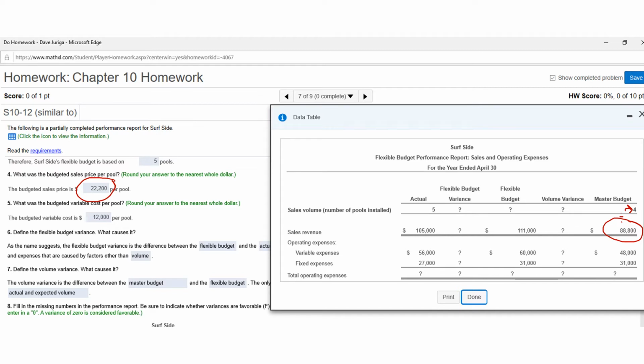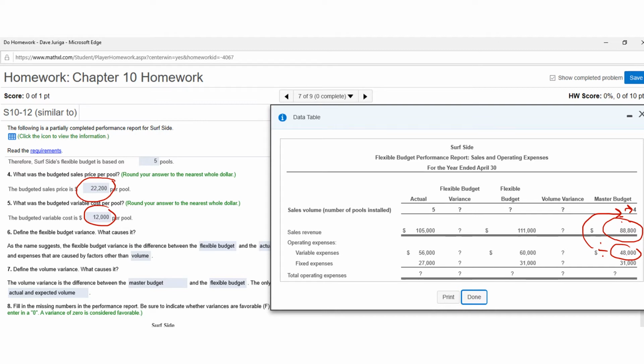Number 5 says, what was the budgeted variable cost per pool? Very simple. You'd take this 48,000, that's your total variable cost, and again, divide by 4. So everything you're dividing by 4, that would give you the 12,000.